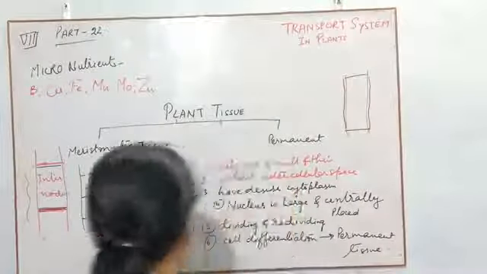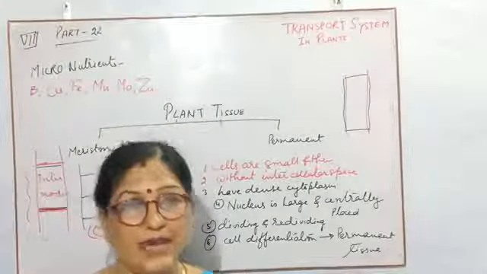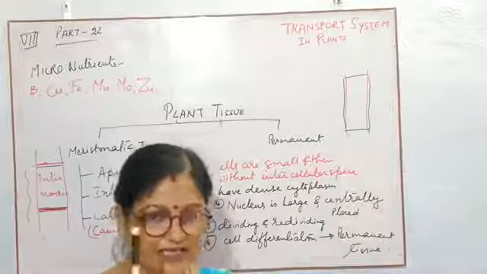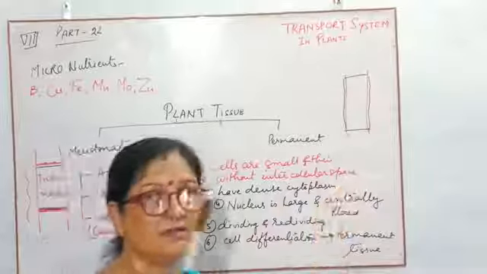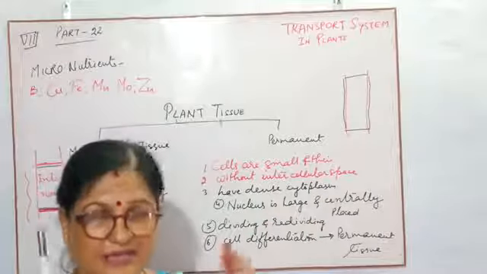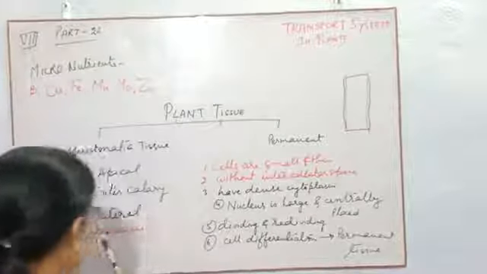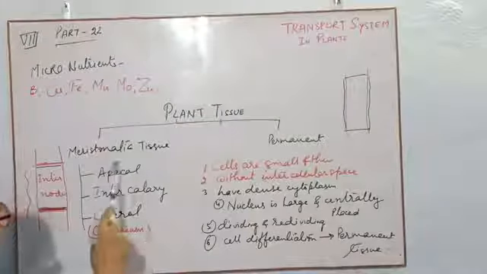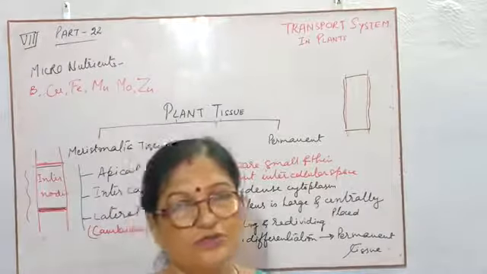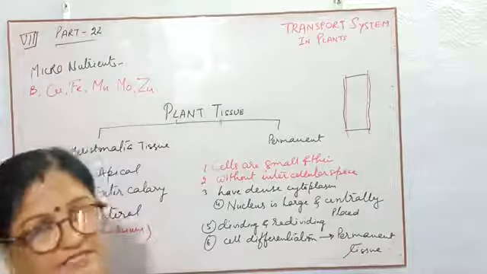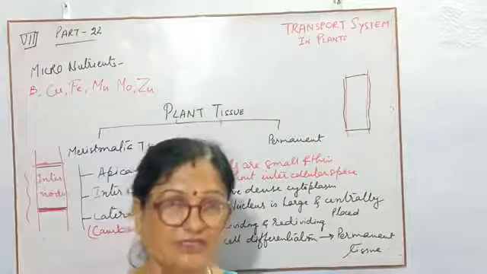So lateral meristematic tissue will provide thickness to the plant. Mainly they are present in the tree trunk. That's why the tree trunk becomes wider or thicker than the other branches. So these are the lateral meristematic tissue, and lateral meristematic tissue has another name, that is cambium. Due to the presence of cambium, the number of cells increases, which helps to create more width in the plant.